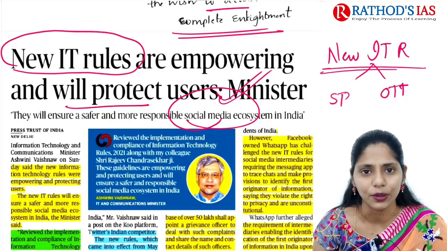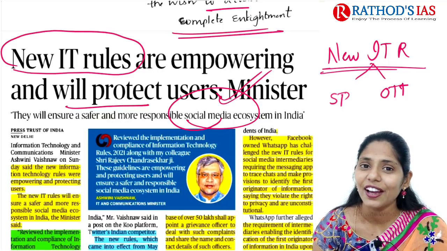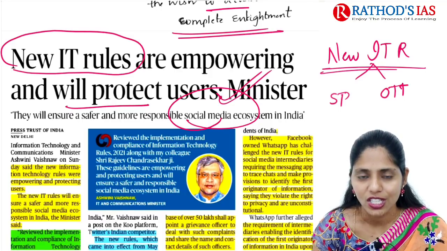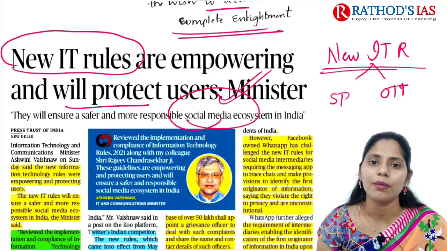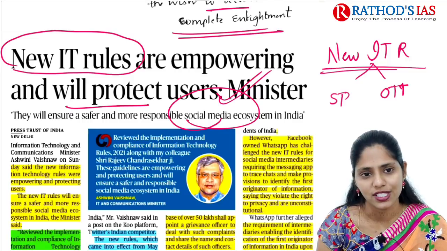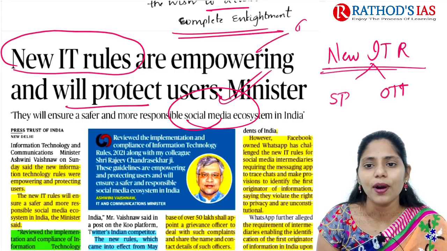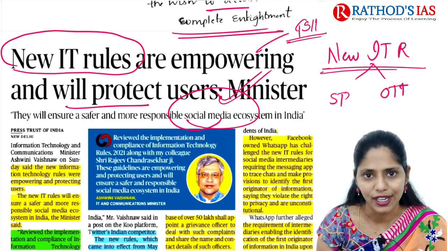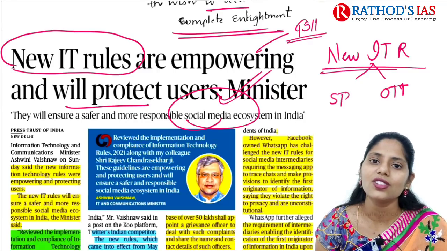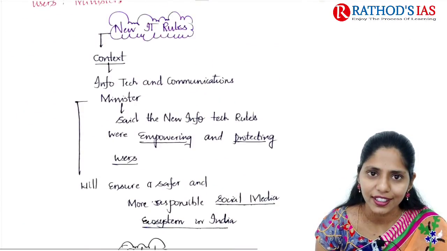But it was a while ago, right? So you might have forgotten about those important features. And now let us have a recap about the new IT rules. This article will be important regarding GS Paper 2 under polity and governance. So now let us talk about this topic in great detail.